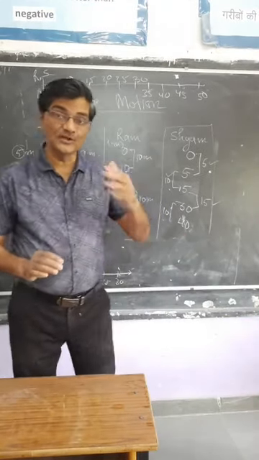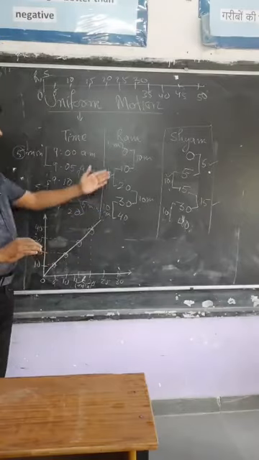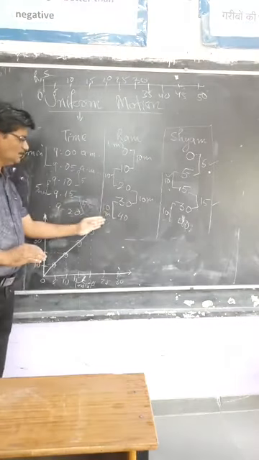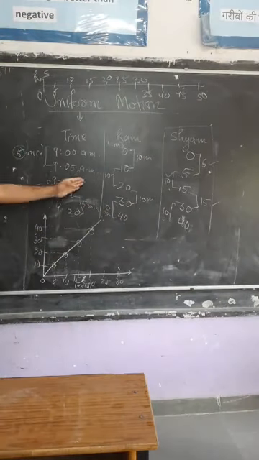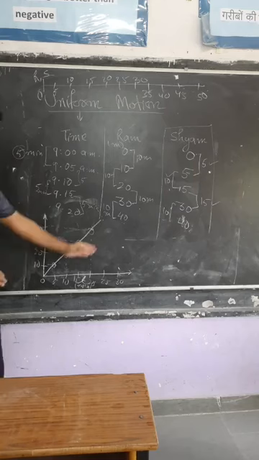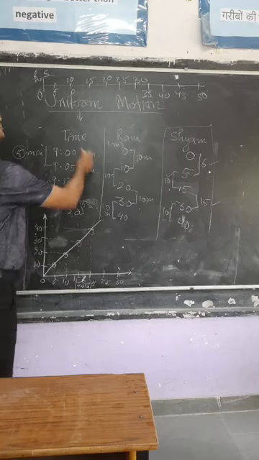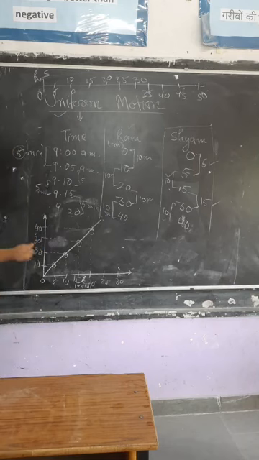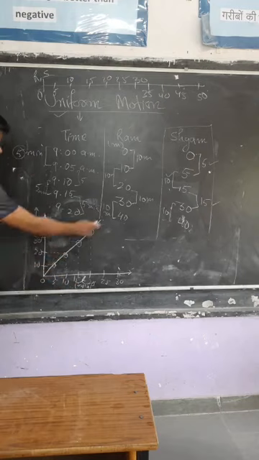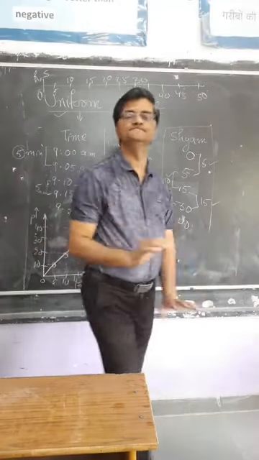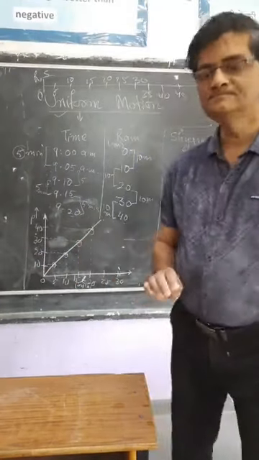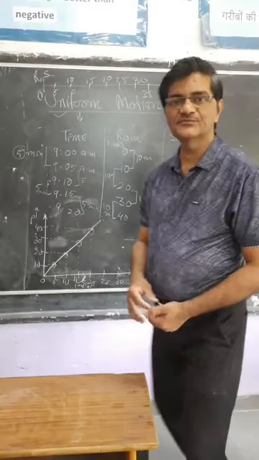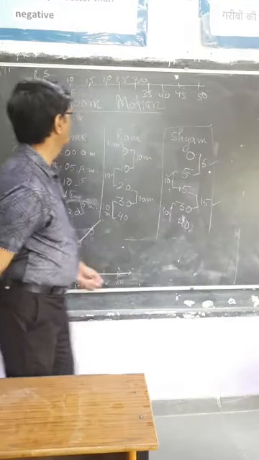If a body covers equal distances in equal intervals of time, then the motion is called uniform motion. And for uniform motion, the position-time graph is a straight line. Clear? Now we are plotting the graph for non-uniform motion.